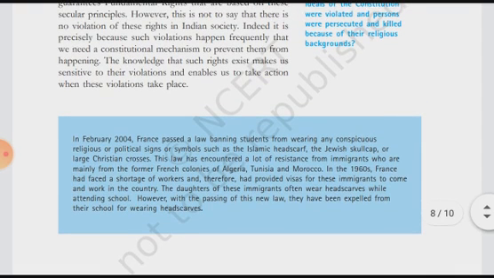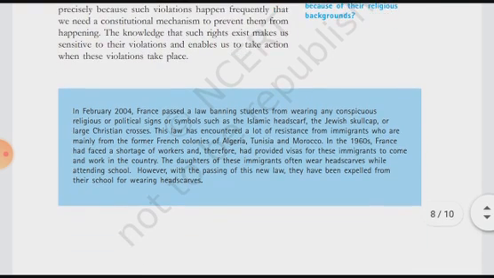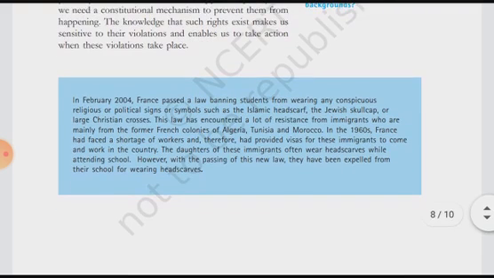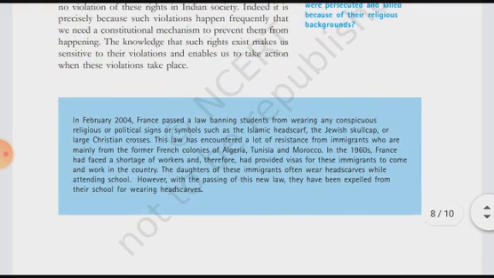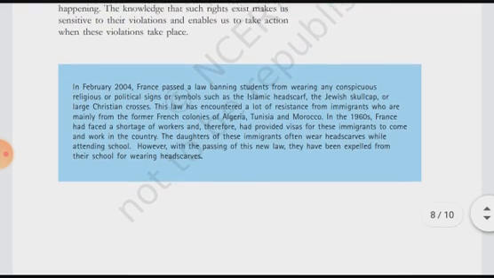The knowledge that such rights exist makes us more sensitive if someone violates our rights. So we are much more aware of these rights. Through this, we can secure these rights, and it enables us to take action when violations take place. If someone, whether an individual or a community, is violating your rights, we can take action against that.